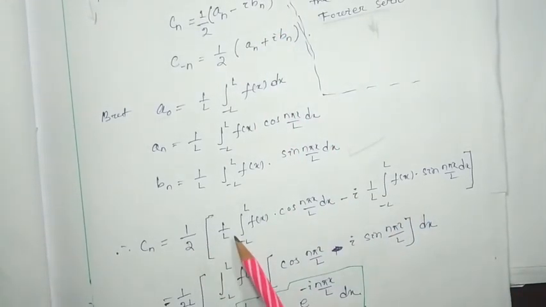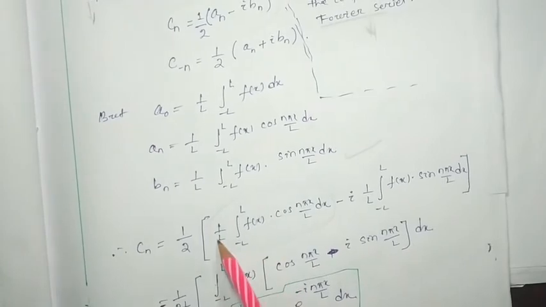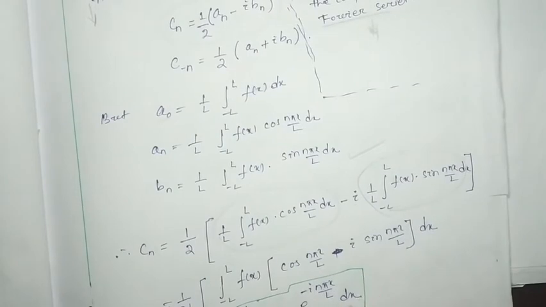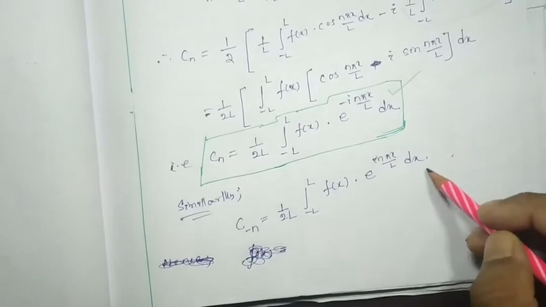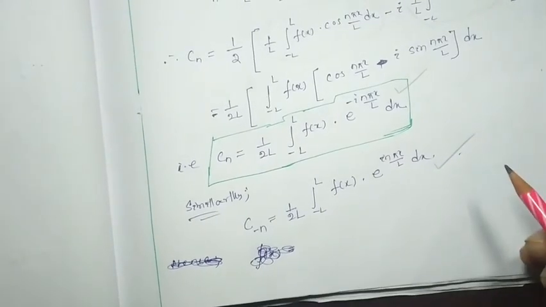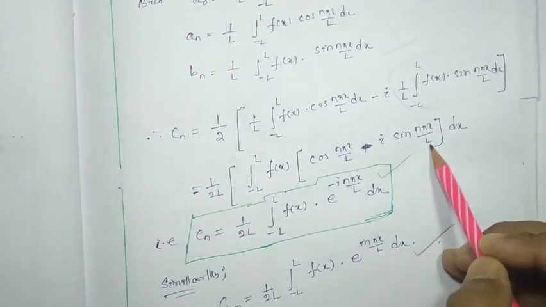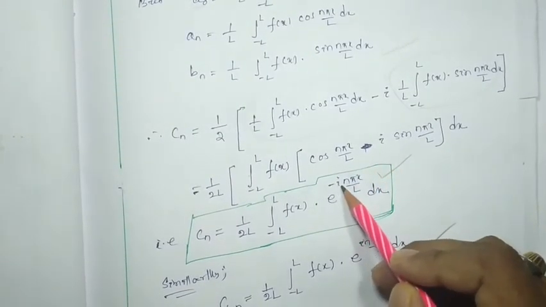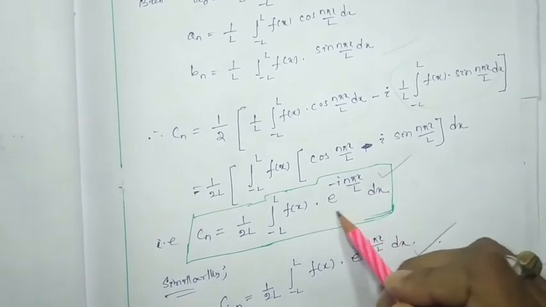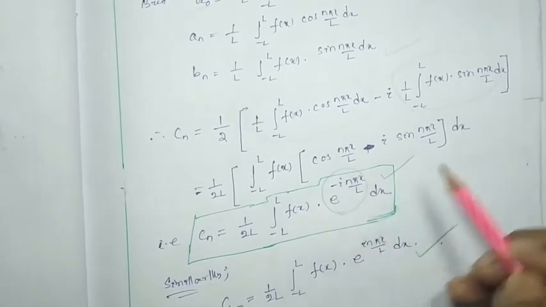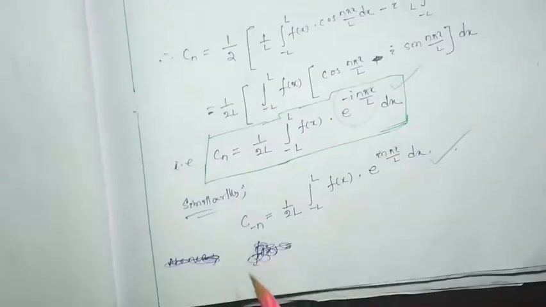1 by 2 an, this is nothing but an, and this is nothing but your bn. So this will be your so-called cn. Similarly, c minus n also you can get. Because cos(n pi x by l) minus i sin(n pi x by l) is nothing but e to the power minus i n pi x by l. That we know, because cos theta minus i sin theta is e to the power minus i theta. So similarly c minus n also we can get.